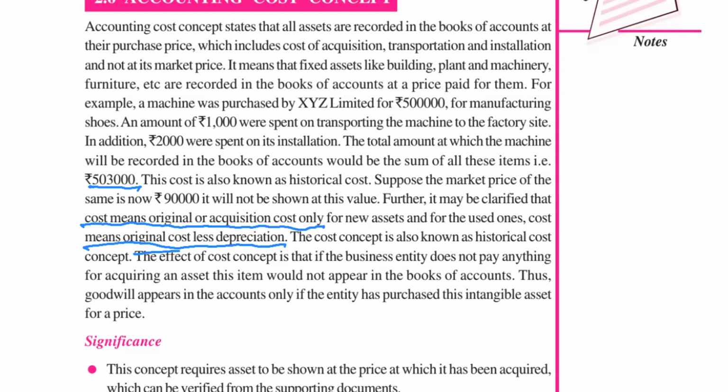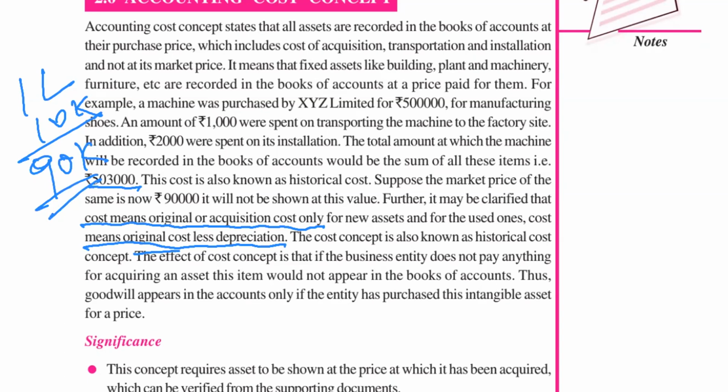For example, in the first year you purchase one asset by paying 1 lakh rupees. So the first year the value of the asset is 1 lakh, and you will record this asset in your books as 1 lakh rupees. But after the first year, you will charge depreciation of 10,000 rupees. So in the second year, the value of this asset will be 90,000 rupees. So cost concept states that you should record your assets on the cost price, not on the market price.